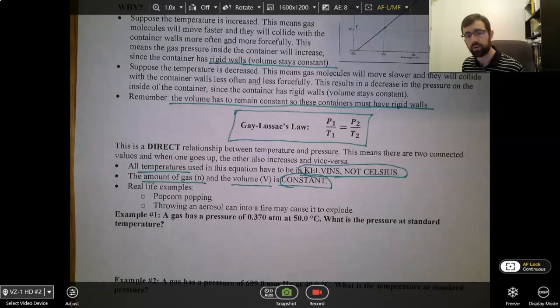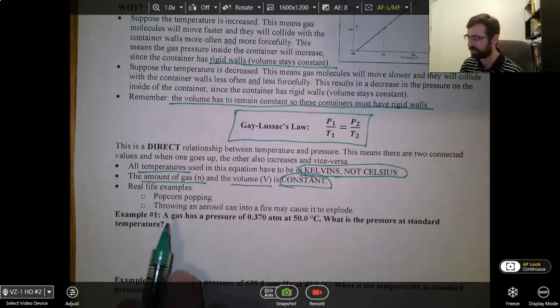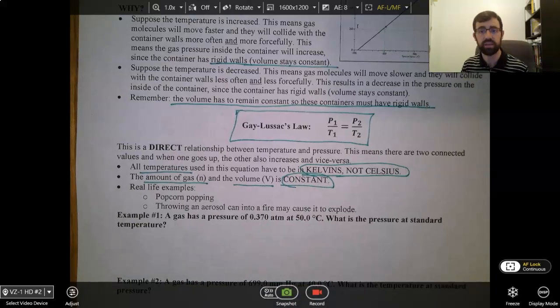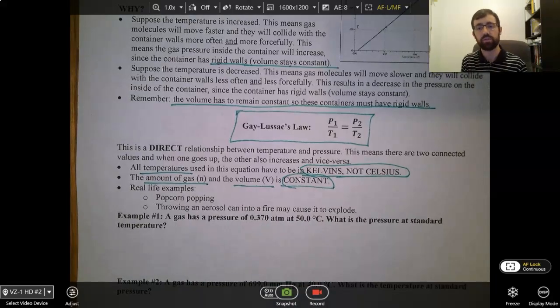Examples, popping popcorn. We just talked about that a little bit. Those popcorn kernels can't handle the pressure because it gets so high, so they burst, and out comes this fluffy stuff. Okay, and then throwing an aerosol can into a fire may cause it to explode. Same thing, the gas molecules move so quickly inside it that the pressure builds and builds.